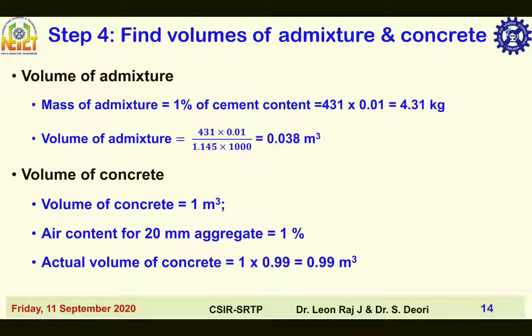Then volume of concrete. The approximate air content per meter cube of concrete for 20 mm maximum nominal size of aggregate is 1%. The volume of concrete with entrapped air is 1 meter cube. And the volume of concrete excluding the volume of air is 1 into 0.99, that is equal to 0.99 meter cube. The volume of air is equal to 0.01 meter cube. Refer lecture series part 1 introduction for more details.